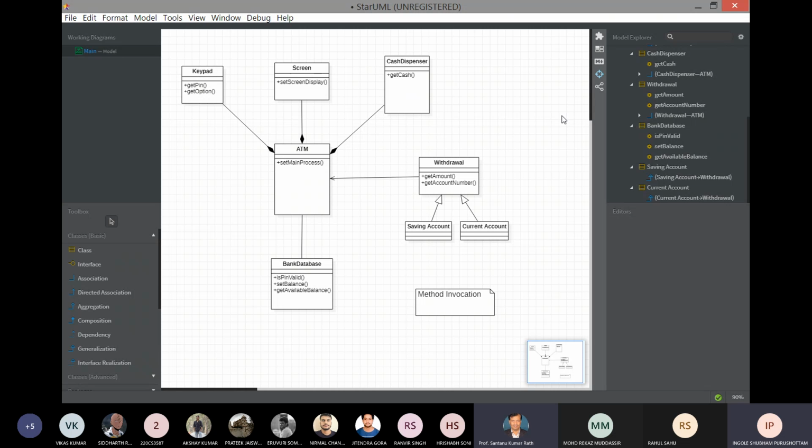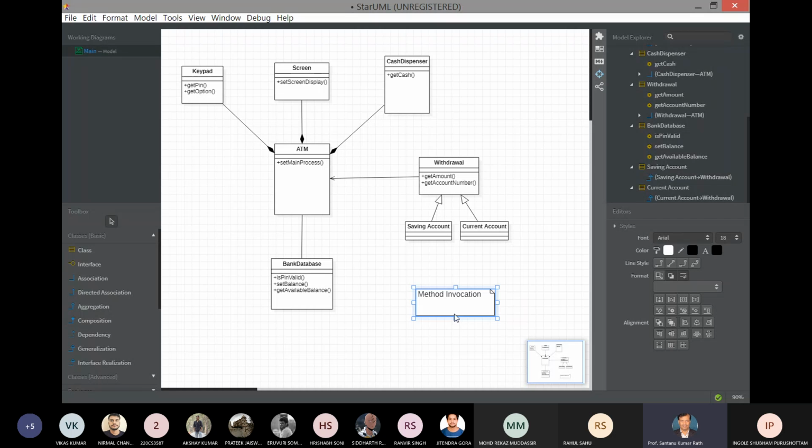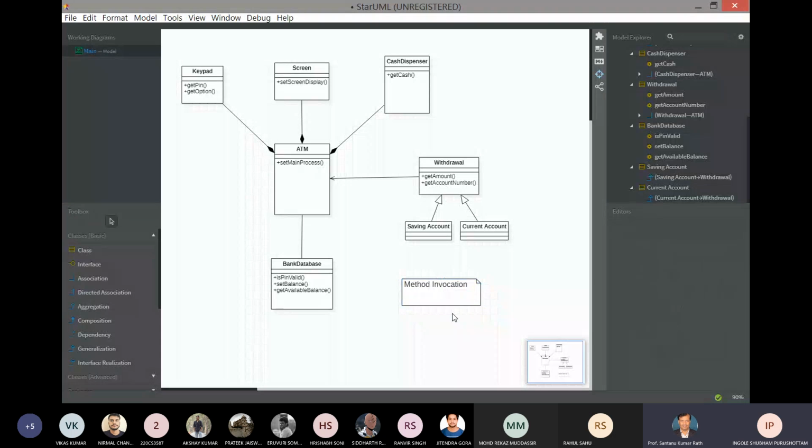You can try drawing the class diagram and show me using the relationships.